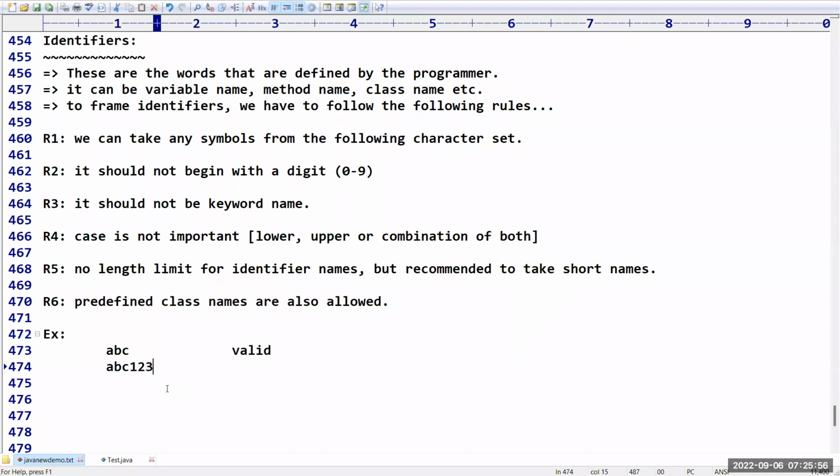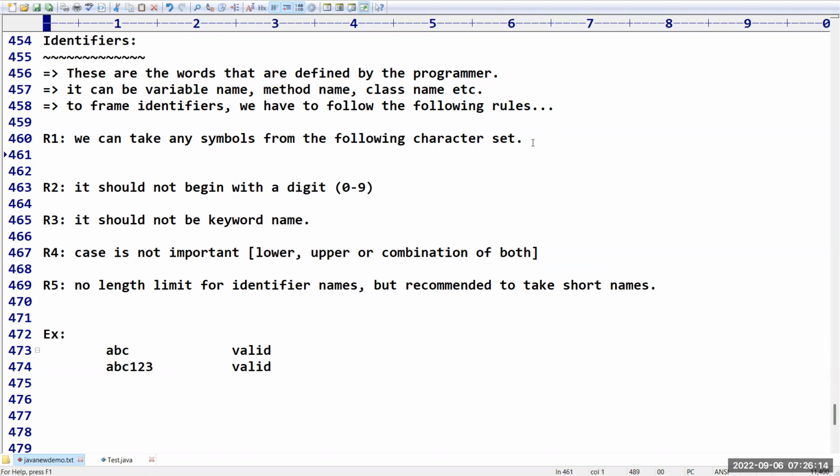Sir, ABC123, is it a valid identifier or invalid identifier? Yes, it is also a valid identifier because it is a combination of all the character set whatever we have given. I think that the character set got missed here.